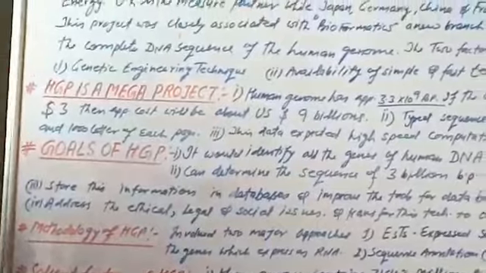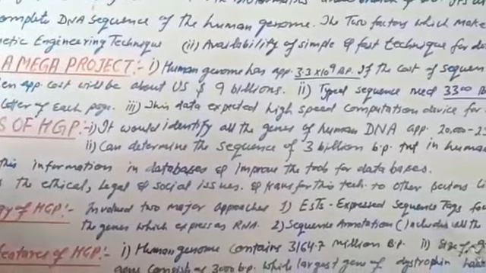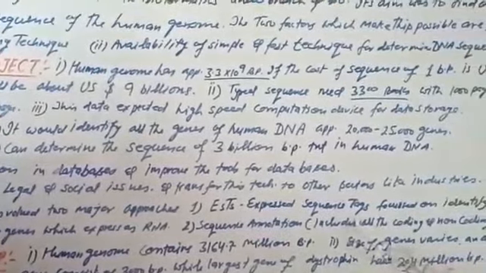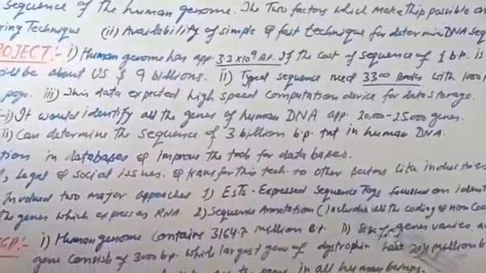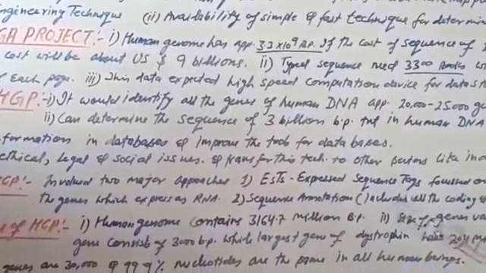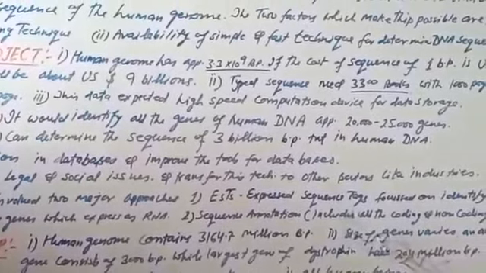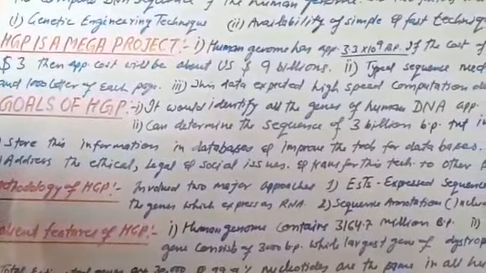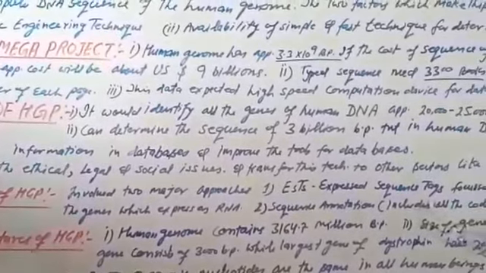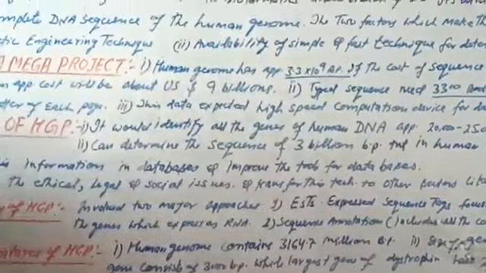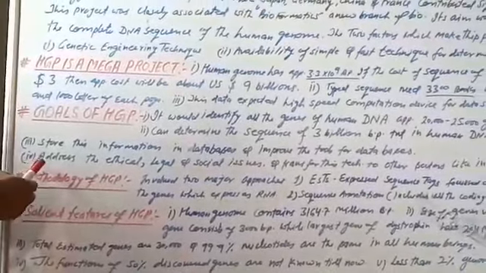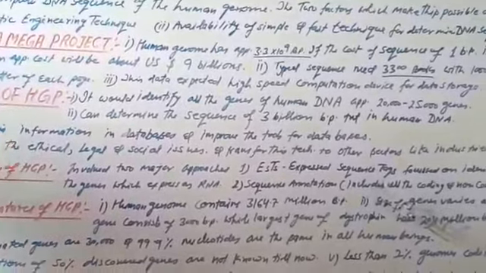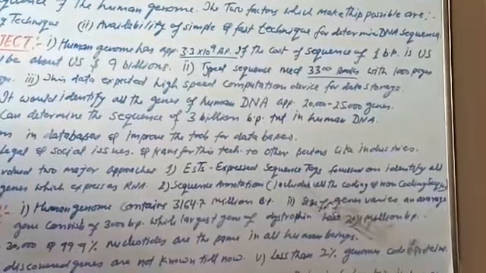Now the goals of the HGP. First, it would identify all the genes of human DNA, which are approximately 20,000 to 25,000. Second, it can determine the sequence of 3 billion base pairs present in human DNA. Third, store this information in databases and improve the tools for databases. Fourth, address the ethical, legal and social issues and transfer this technique to other sectors like industries, etc.